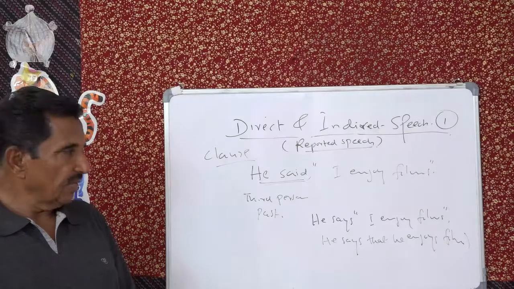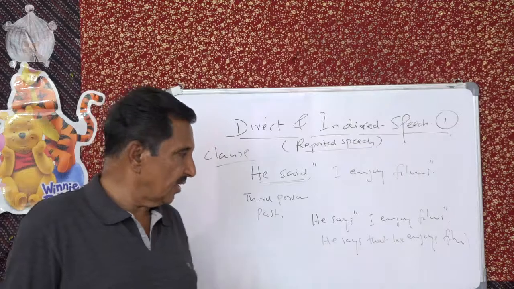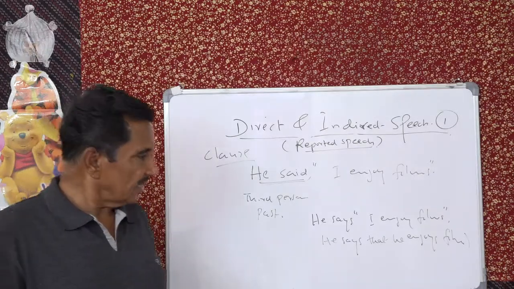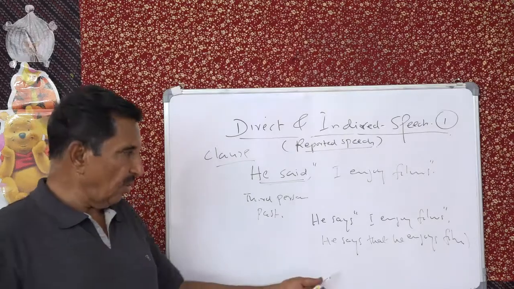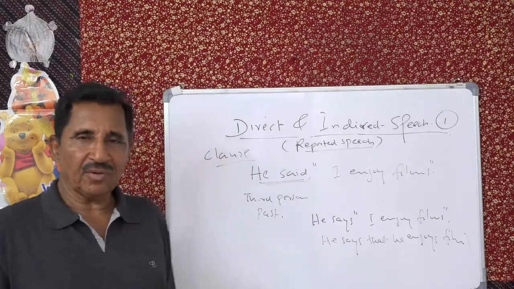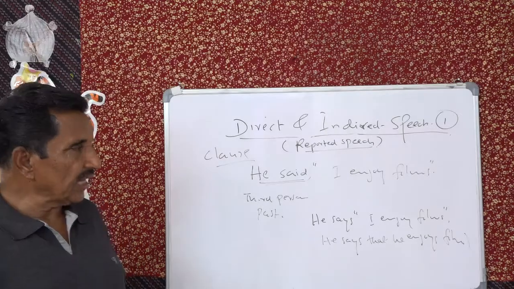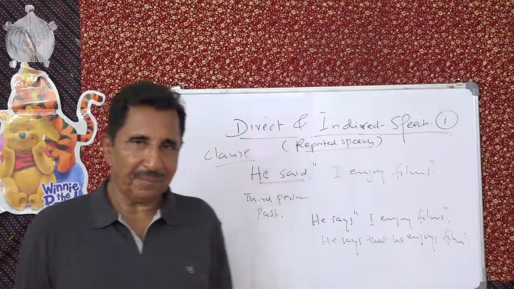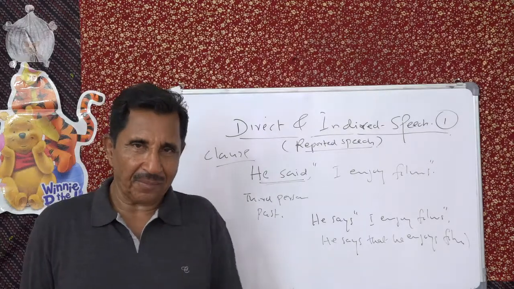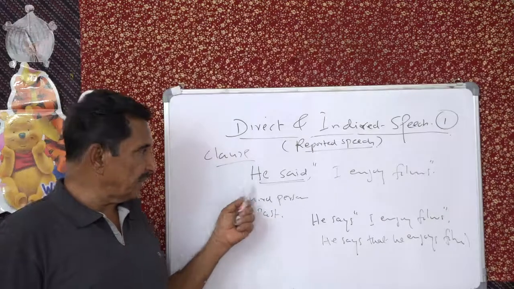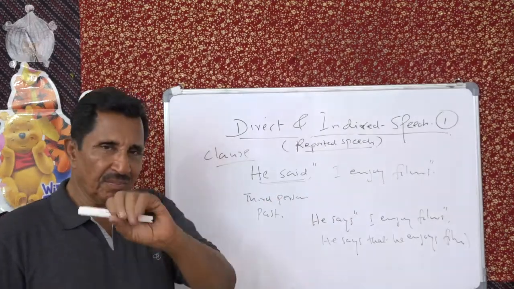On the other hand, if it is "says," then you can only say he says that he enjoys films. But comma etc. you have to remove. Inverted commas also you have to remove. Alright? So the first lesson and the first trap. Remember this. Third person, past. Here third person, singular, present, no problem.